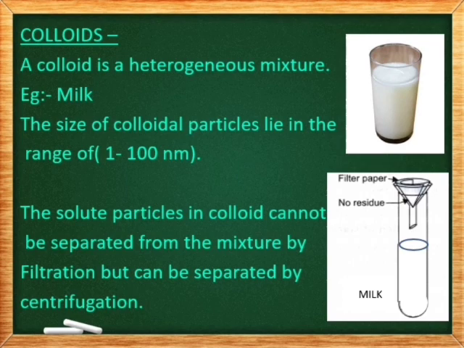When the liquid mixture is made to rotate at a very high speed, we find that the less dense cream floats on top and the remaining components of the milk settle at the bottom. So this is how the components in the colloid can be separated by the centrifugation process.